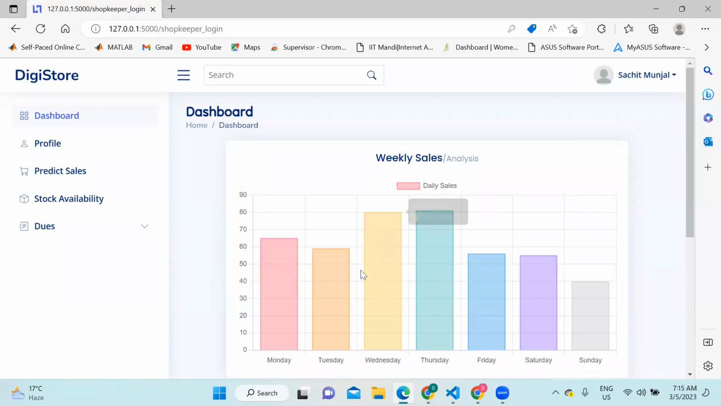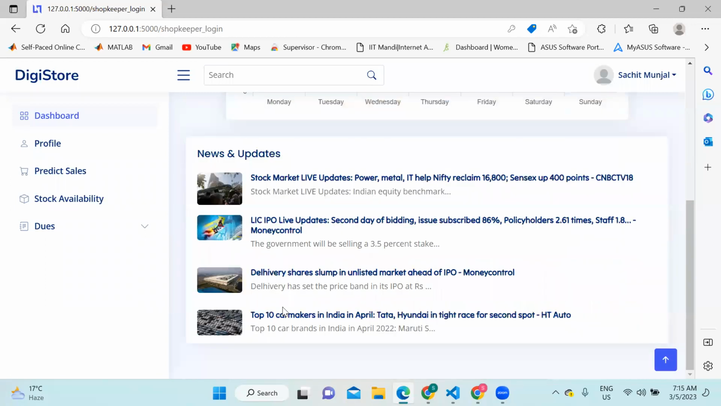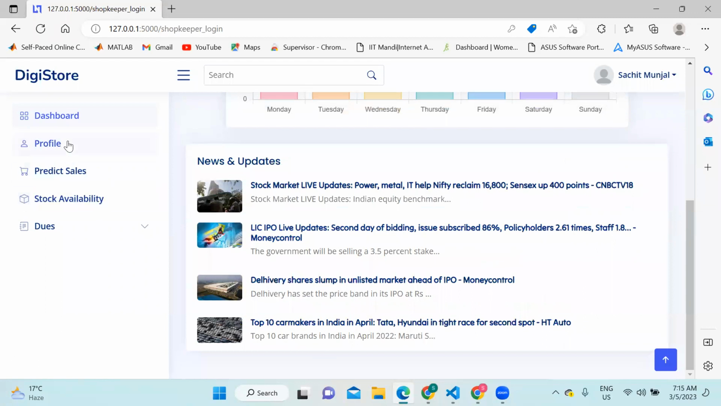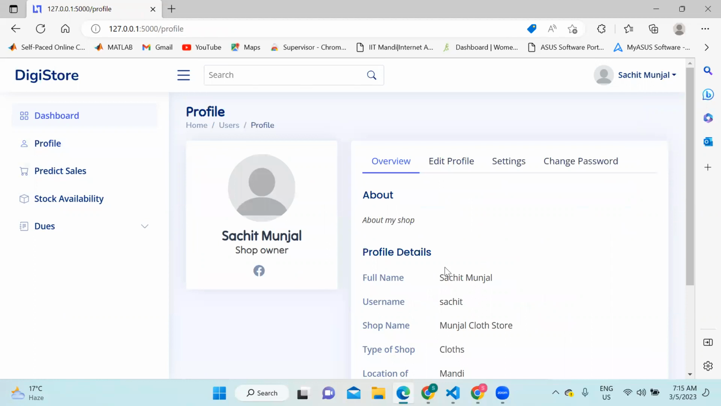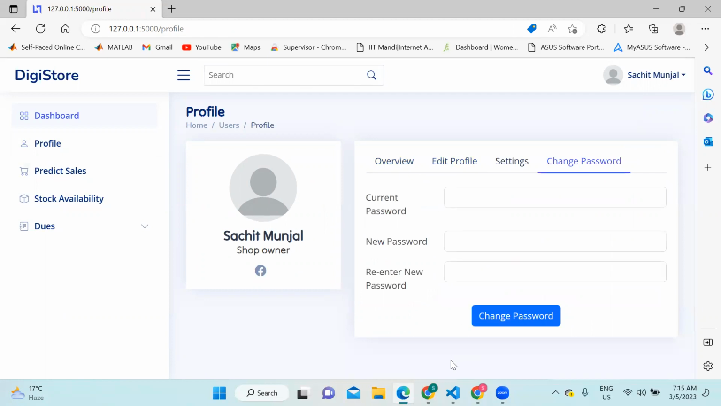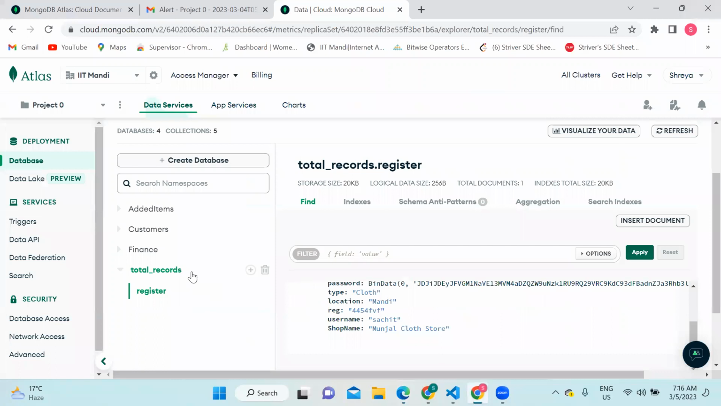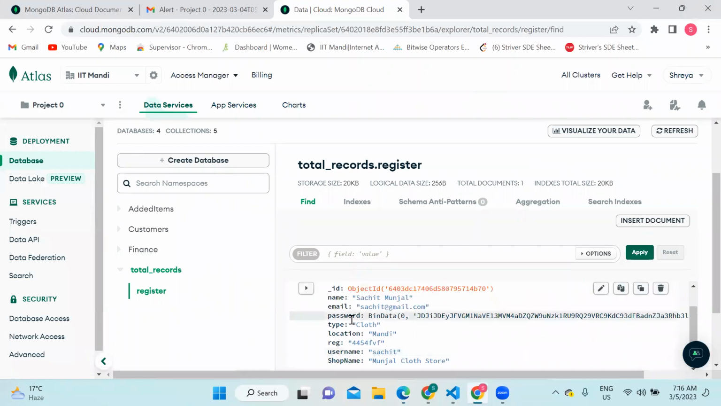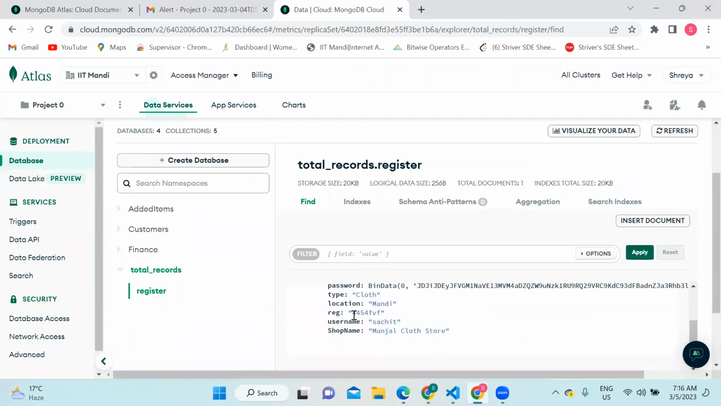The dashboard shows the weekly sales analysis, and it also includes all the important news and updates. It has another page called the profile page. The profile page has all the details of the person. It also has the options to edit the profile or to change the password. This profile page is connected to the database called Total Records, which consists of all the details of the person in a collection called Register.